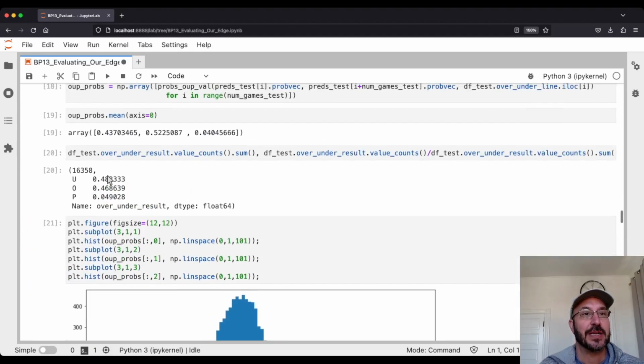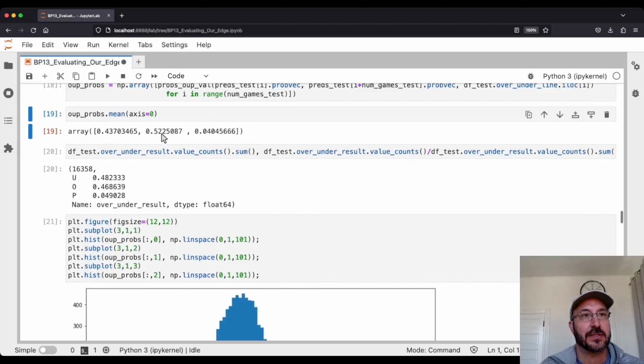One thing I will point out is we now have 16,358 games, so we have a lot more games than we had before. We still have this effect where the under was a little bit more likely than the over, about 48 to 46.8, so maybe not a huge difference anymore. But our model certainly seems to favor the under, which is interesting. And again, I don't quite know what to make of that, but we will see how it fares in practice. But our model certainly favors the under a lot more.